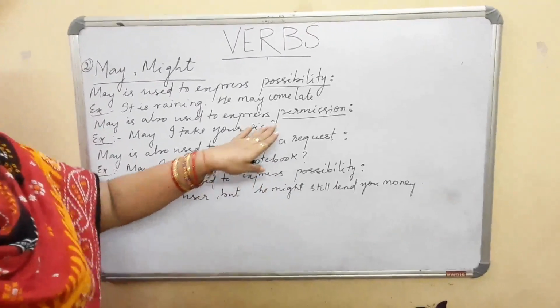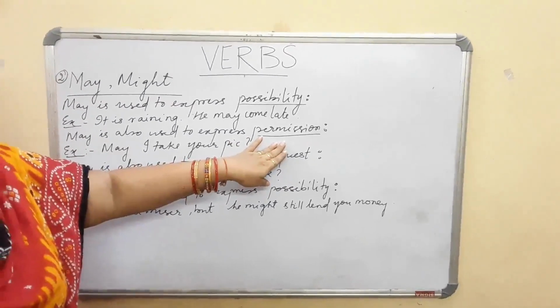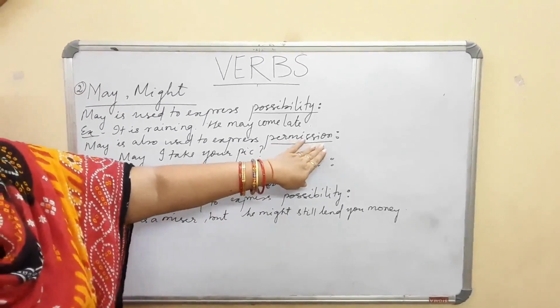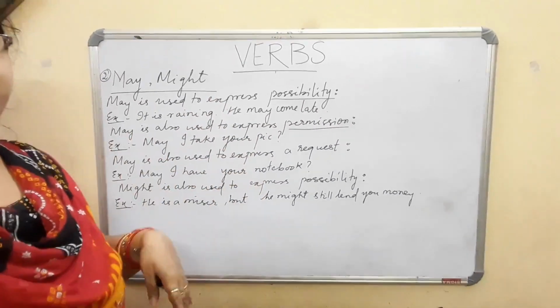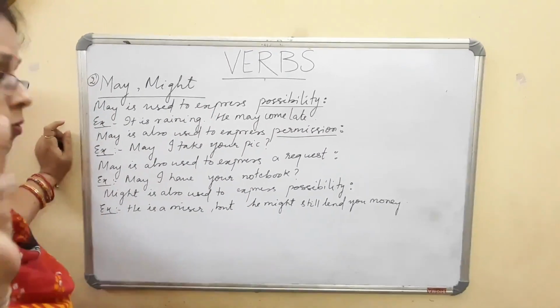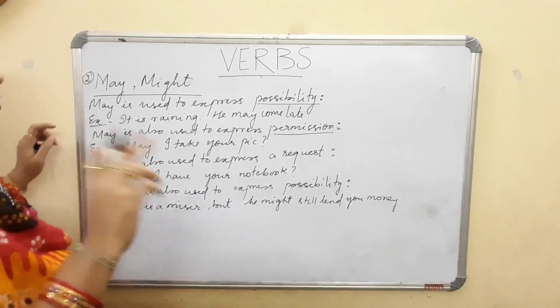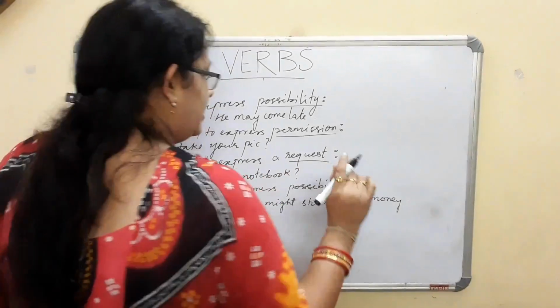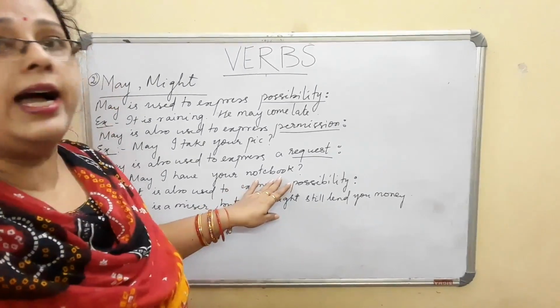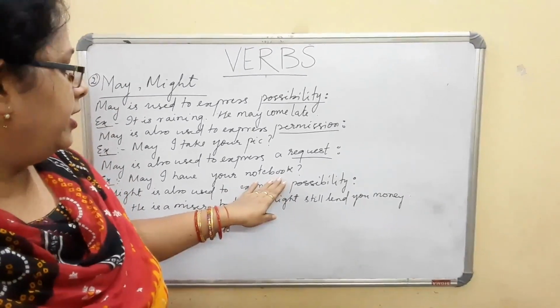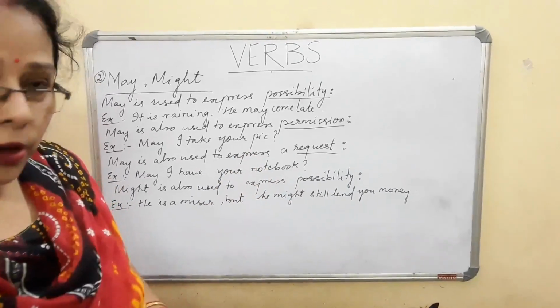So here may is used in these sentences as seeking permission. Normally these are used in sentences addressed to a senior or elder. May is also used to express a request. May I have your notebook? I am requesting you. May I have your notebook?